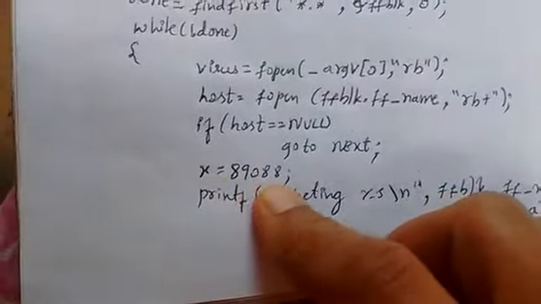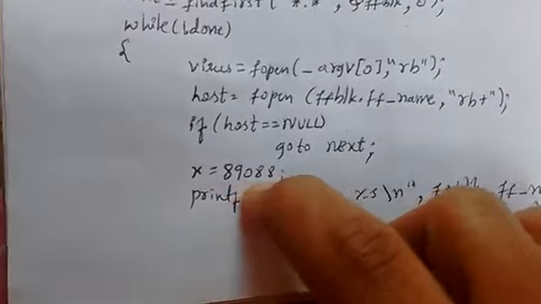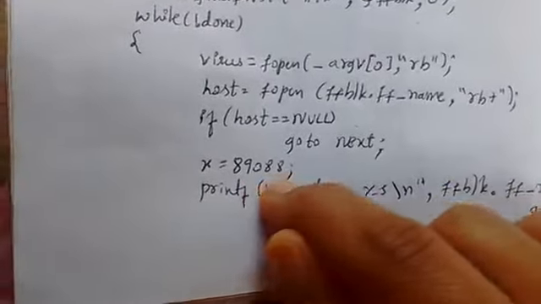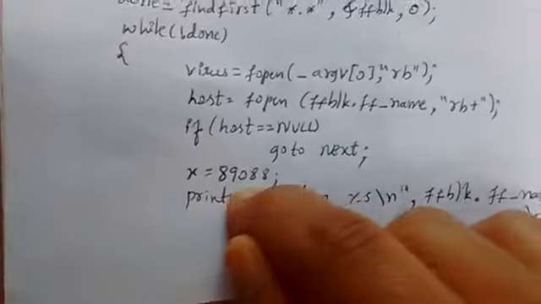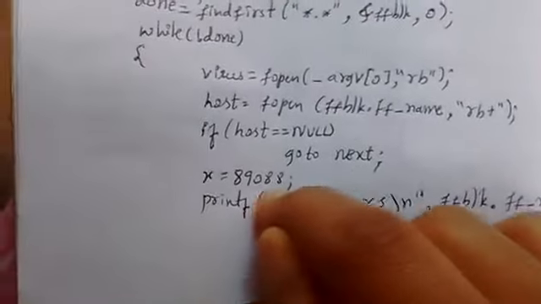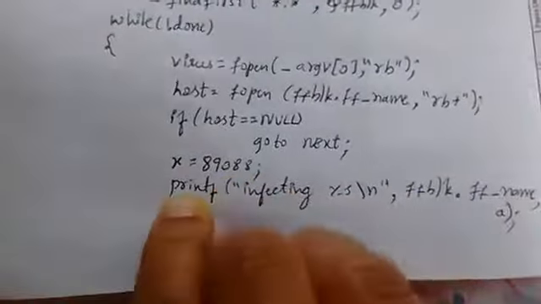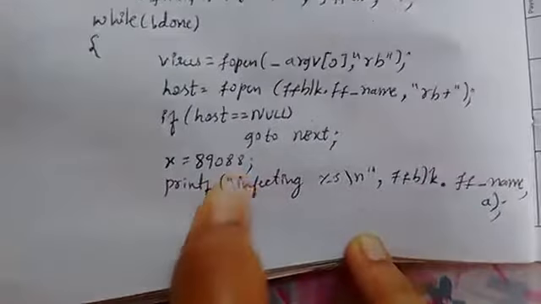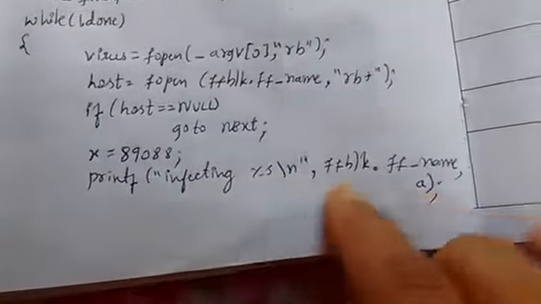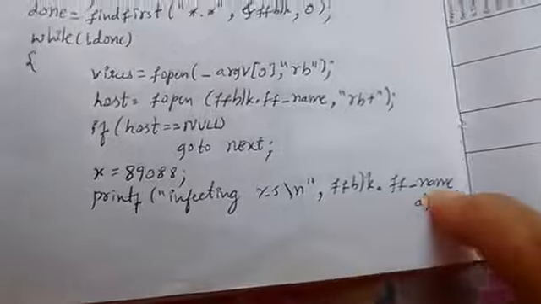x is equal to 89088. This is the size of a C program file or some file. It's usually 89088 bytes, so we are taking x is equal to 89088. printf infecting this file name, ff_name. I think this a is not required.